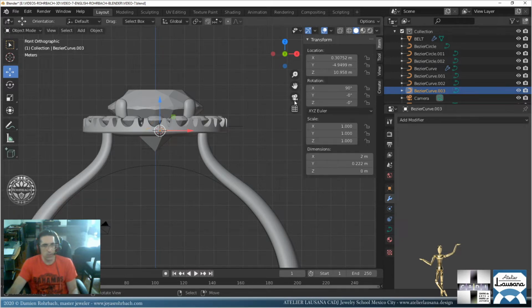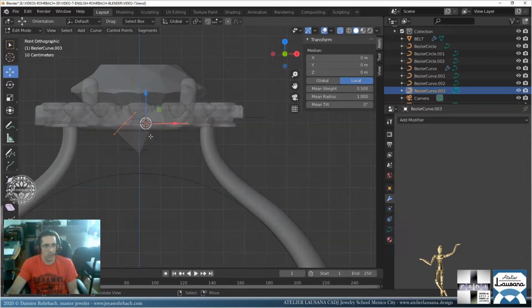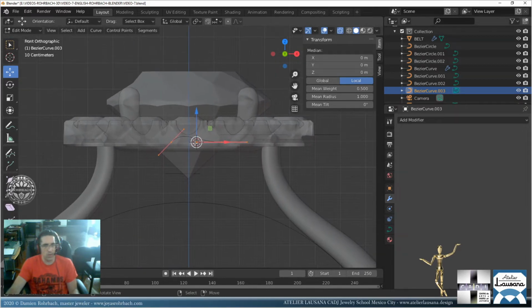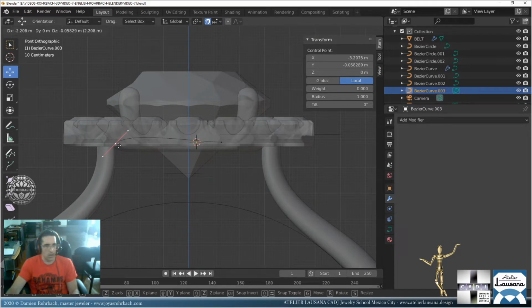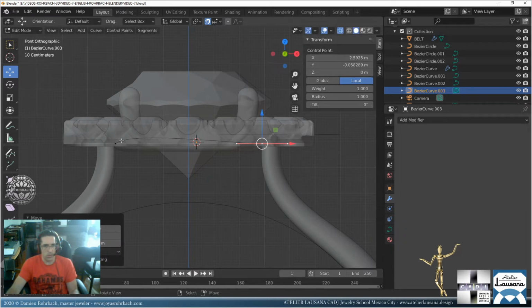First, center and Y. Okay, edit mode, transparency. Now we're going to use the absolute grid snap, with snap activated. So we're going to go here and there. It's way easier.